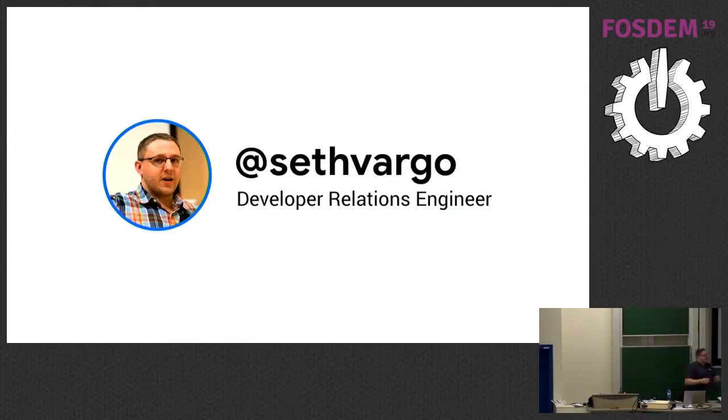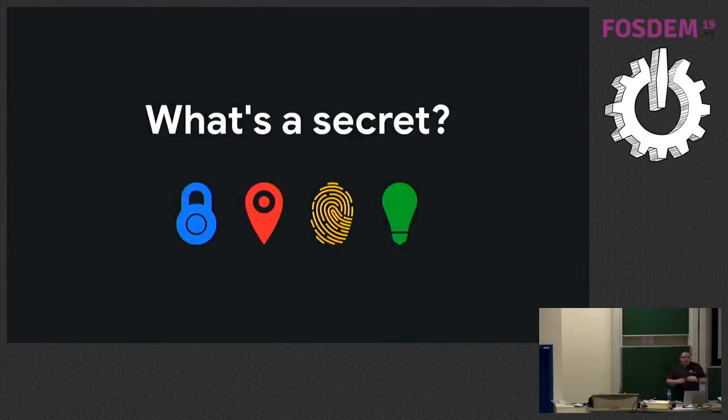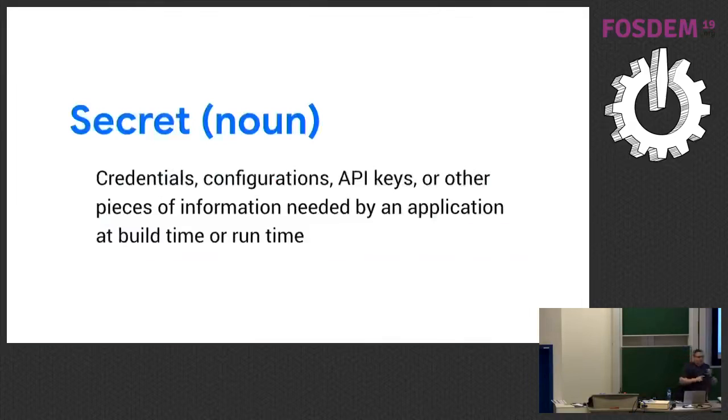All right, so let's set some ground rules here. What is a secret? Everyone kind of has their own definition. For the purpose of this talk, I'm going to define a secret as credentials, configurations, API keys, or other stuff that an application or service needs to run either at build time or at runtime. So when you compile the application or when it's running.